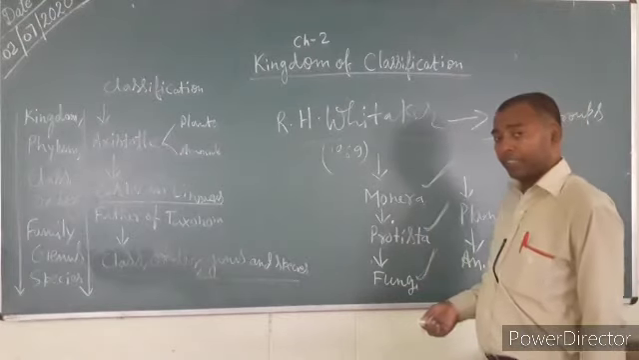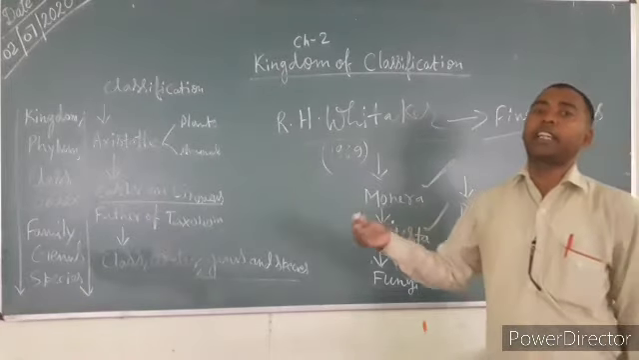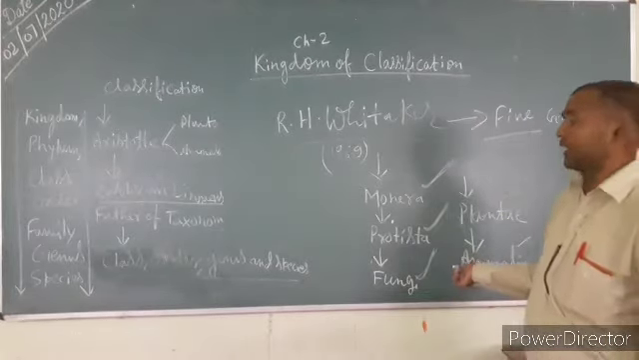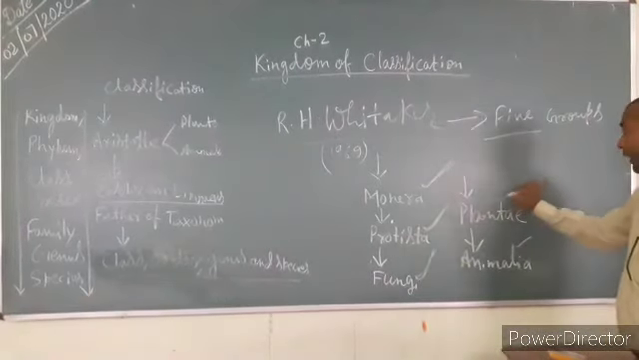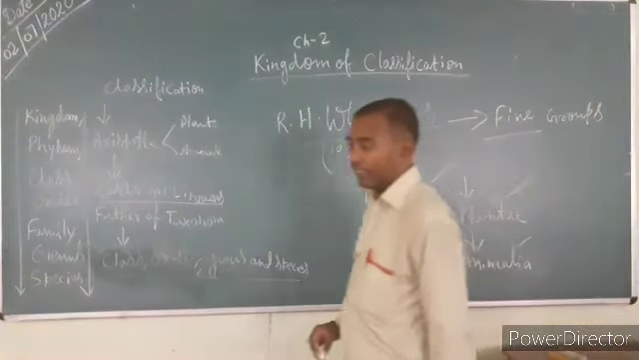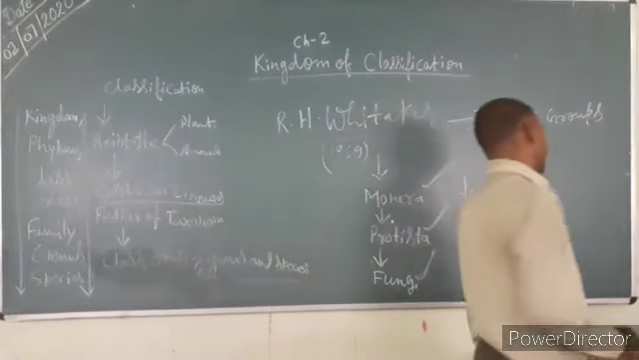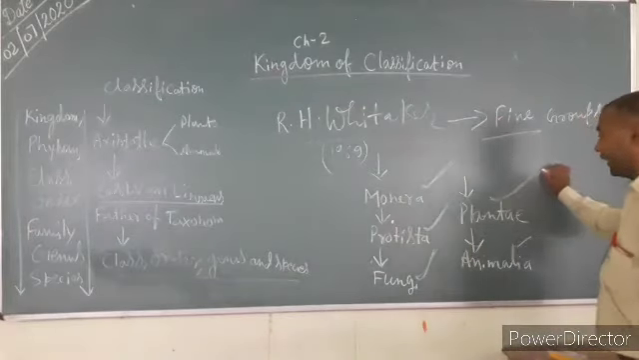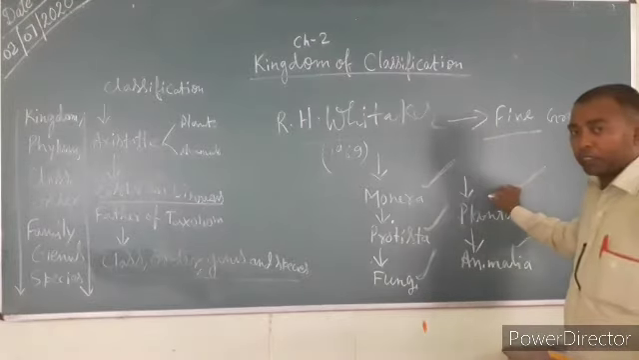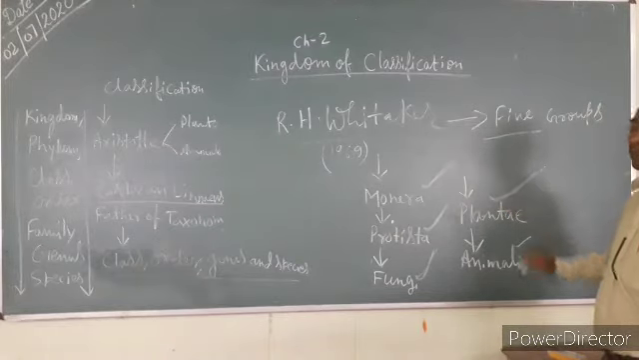They are saprophytic, or they can live on dead and decaying animals, in the group of fungi. It includes Rhizopus. After that comes Plantae, which includes so many plants: algae, bryophytes, pteridophytes, gymnosperms, and angiosperms. They are categorized in the groups of Plantae.